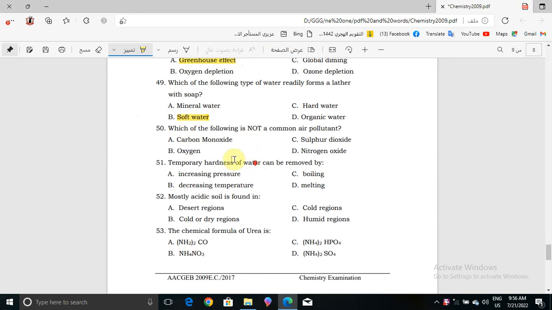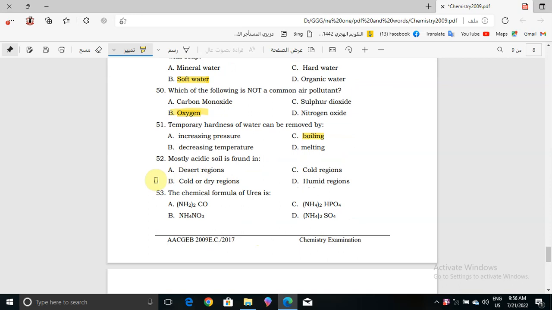And question number 50, which of the following is not a common air pollutant? It will be oxygen, of course, because it says is not a common air pollutant. Now question number 51, temporary hardness of water can be removed by what? Increasing pressure, decreasing temperature, boiling, or melting. The correct answer will be boiling.